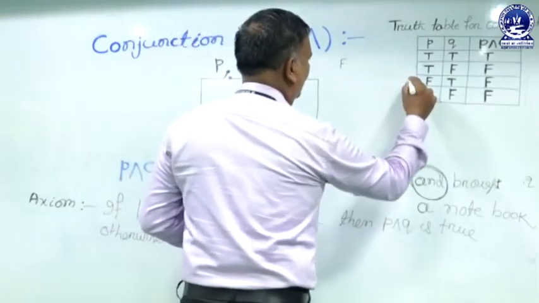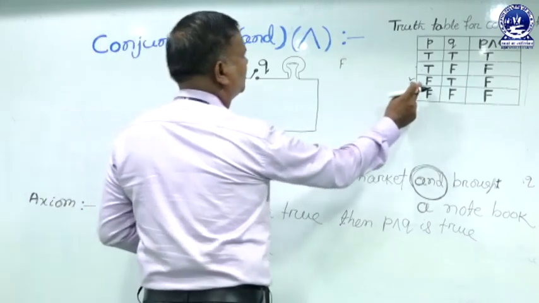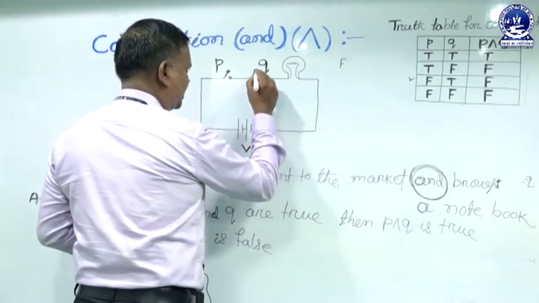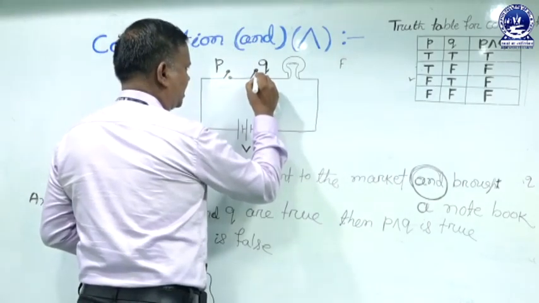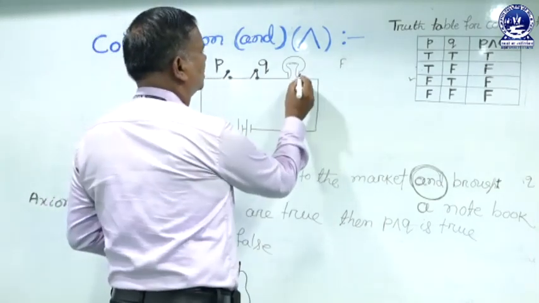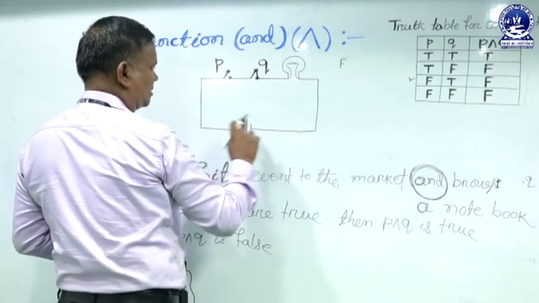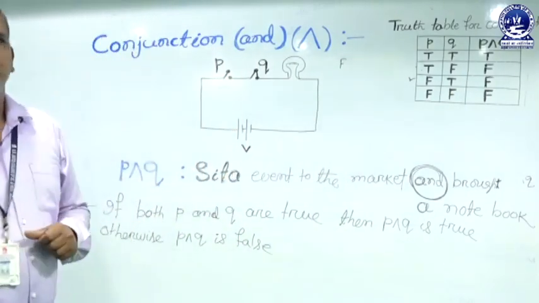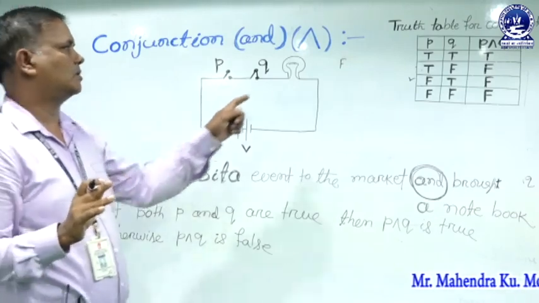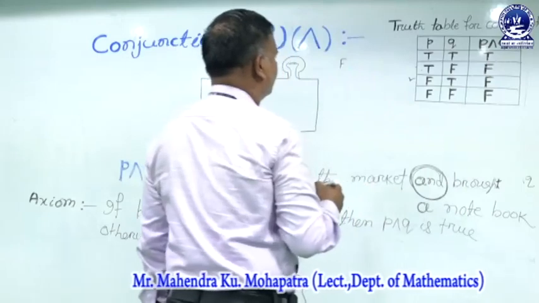In the third row, if you disconnect the key P, so it is false. If you connect the second key Q, the ball does not glow because the connection is not complete. The circuit is not closed, so it does not glow. Does not glow means it is false.